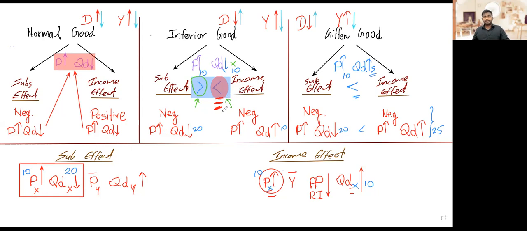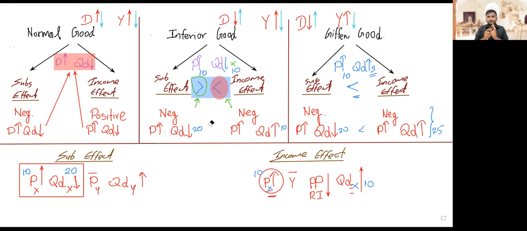Or sometimes you can end up with this, where the income effect overpowers the substitution effect. In that case, you'll end up with a given good scenario, where we see a positive relationship between price and quantity demanded. So for an inferior good, which one overpowers which effect is vague. It's not defined. It can go either way.